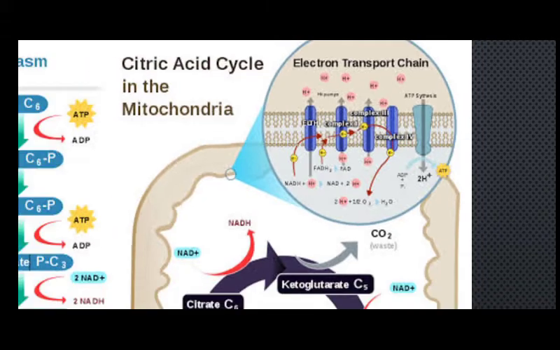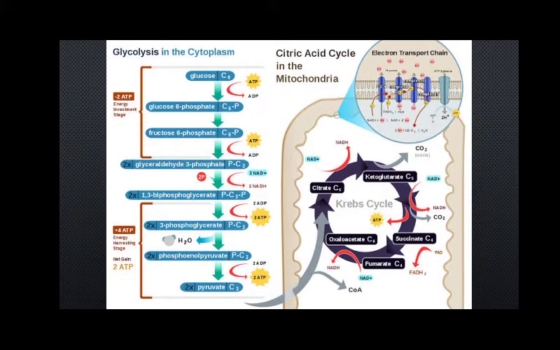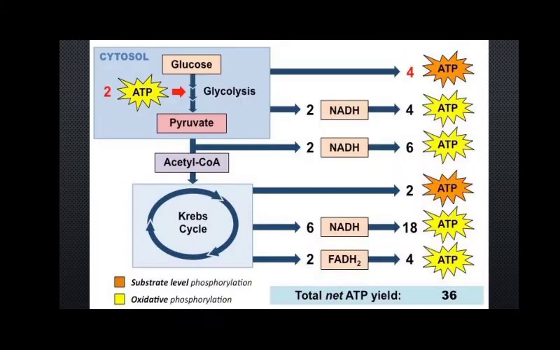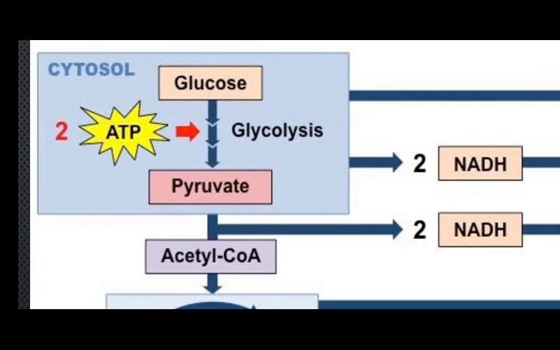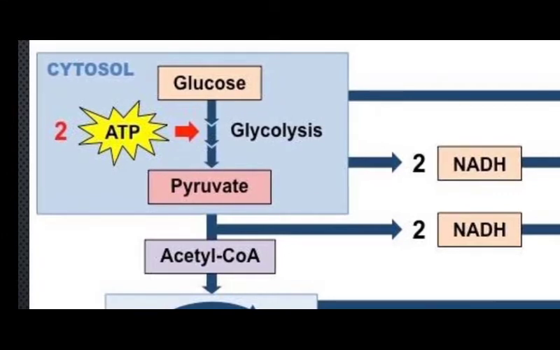So now let's see what the balance sheet is, meaning how many ATPs are actually being produced. Considering one glucose being the main energy source in every living organism, in our body and in plants also, we find that the process of glycolysis produces 2 ATP, as has already been mentioned.